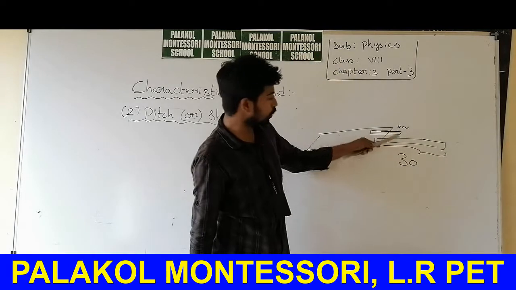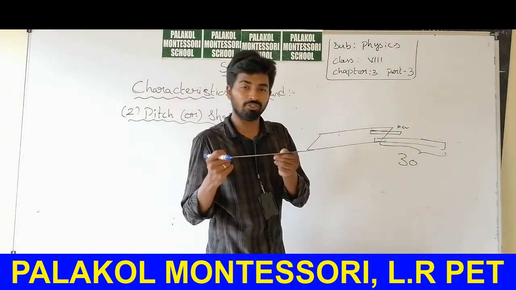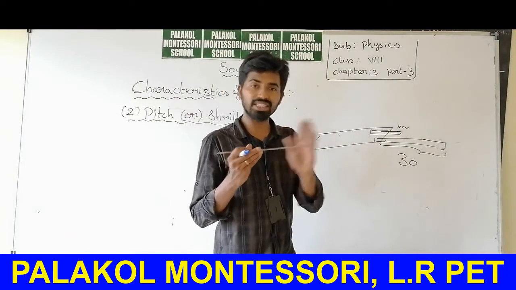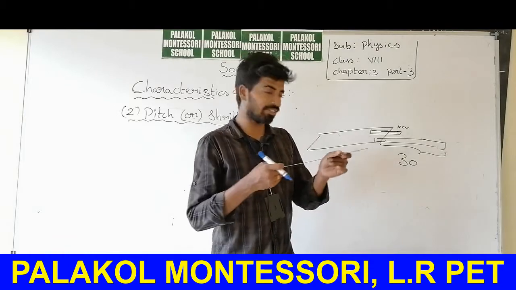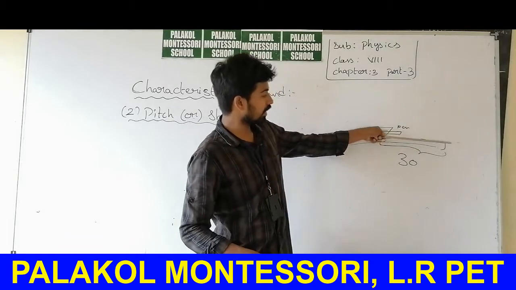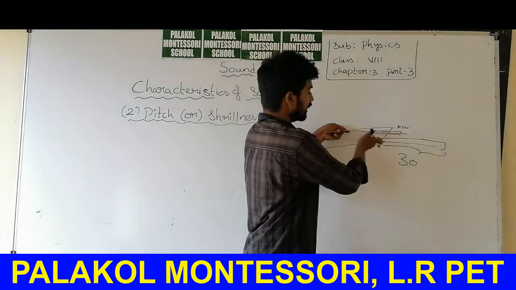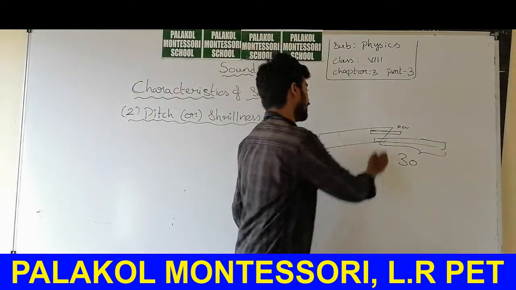One is kept in such a way that 10 centimeters of the part is in the air, and another is kept such that 30 centimeters of the scale is in the air, and place a brick on it.